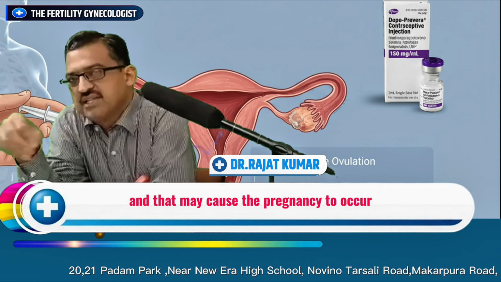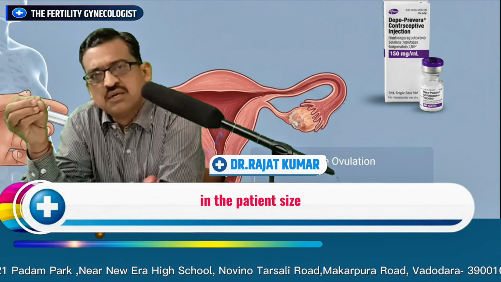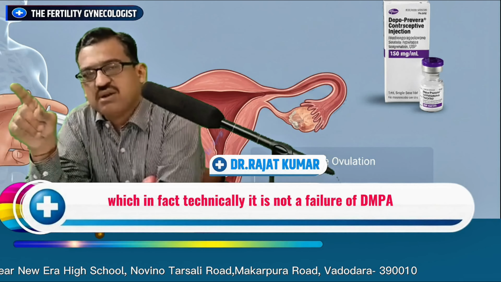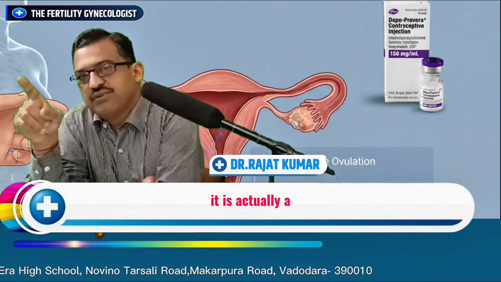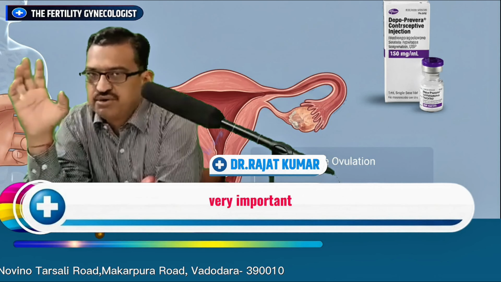It may support the pregnancy, and that may cause the pregnancy to occur, and in the patient's eyes, they may think that this is a failure of DMPA, which in fact technically it is not a failure of DMPA. It is actually an improper timing at which the DMPA was given. So correct timing of DMPA is very, very important.